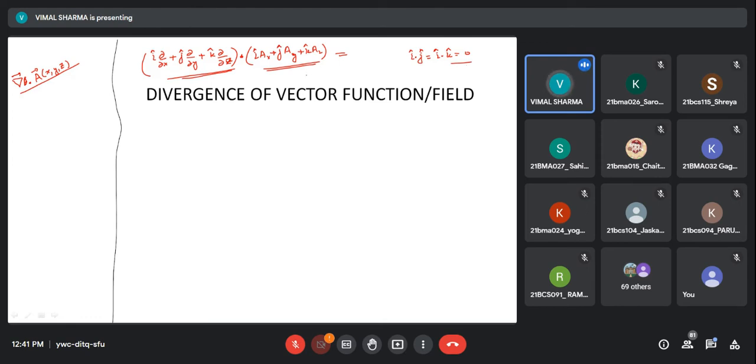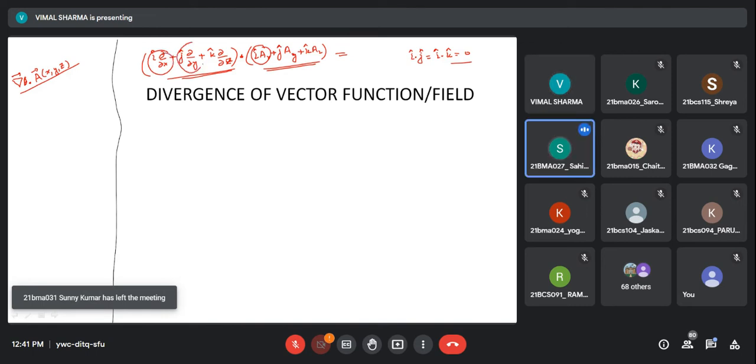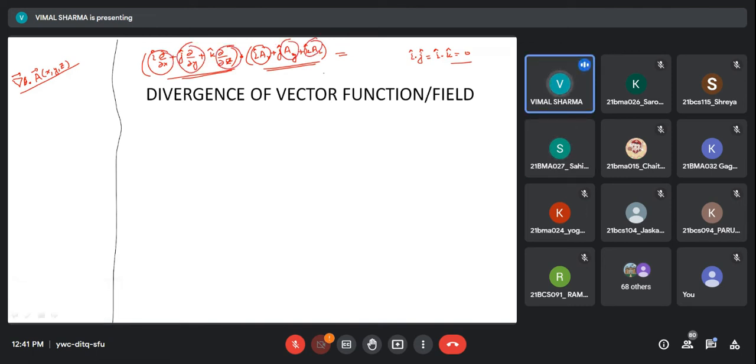So I expect only this product to be non-zero, and this to be non-zero. So it becomes d by dx. I have replaced the partial derivative by a total derivative now. Why a total derivative? Because this is operating on Ax, so it is only the x component.